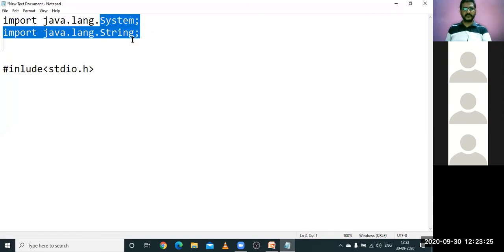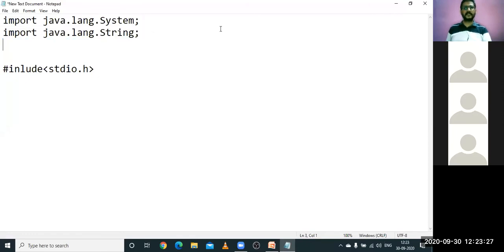These are the two basic classes which are used by any program, like stdio.h, which contains printf and scanf as part of the C language. Similarly, the System class contains print and println methods. I will discuss it later, don't worry. System is a basic class which is available in a package. Which package is it contained in? System is a class which is available in which package?